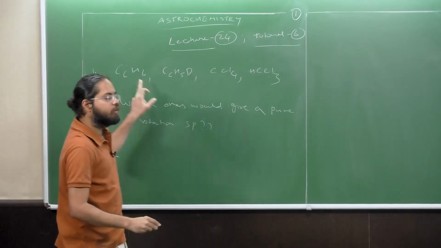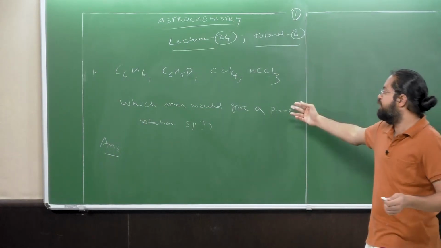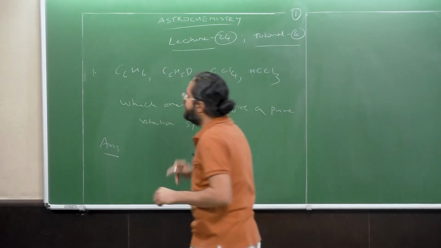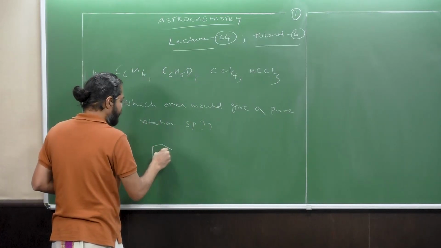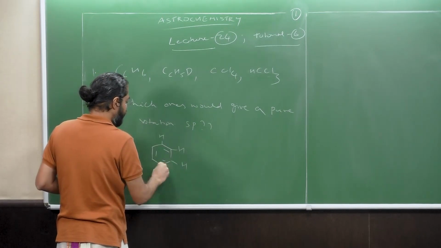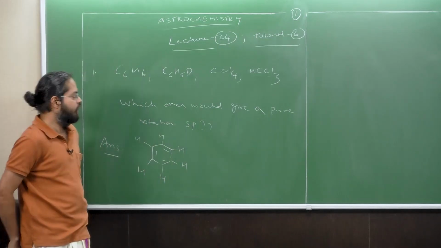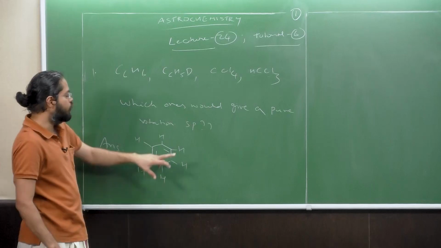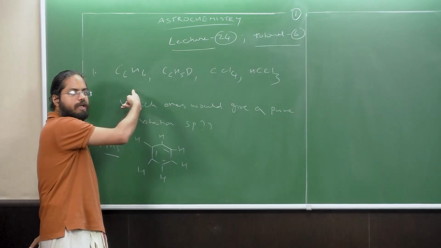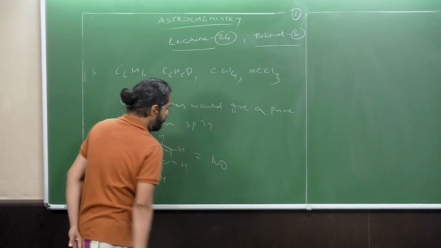Well, first we have to look into the structure of the molecule to determine whether it's polar or not. If it's polar, it can give a purely rotational spectrum. If not, it cannot. So let's start with benzene. What is the structure of benzene? It's a symmetric six-membered ring system. It is planar. So the net dipole moments cancel out due to all the CH and CC bonds. Would you expect any purely rotational spectrum for this? The answer is no.